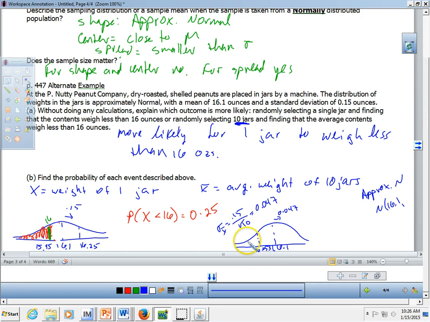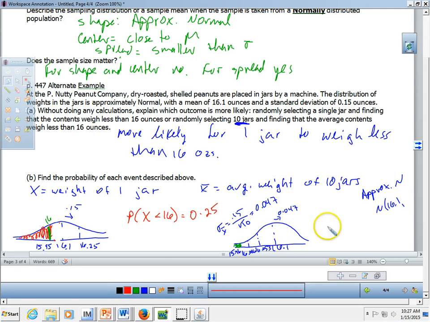I'm not even to 16 yet after one standard deviation, which I already was over here. So you can imagine that this normal curve is a little bit more narrow with less area out in the tail. As a matter of fact, I get the second standard deviation and it's 16.006. So I have to go all the way out to the third standard deviation to get to 15.95, or 15.96. So 16 won't even get all the way, we'll have to come all the way out here. So our probability should be a lot smaller.